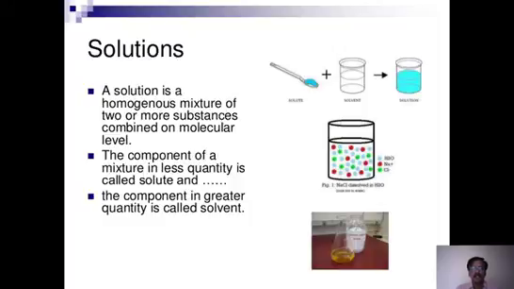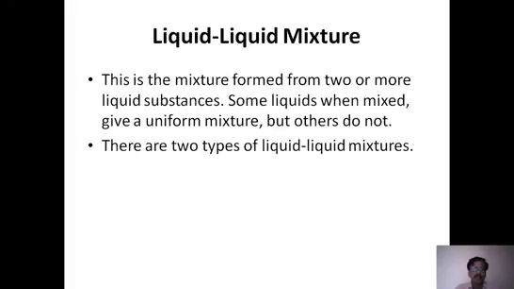We already know the solids, liquids, gases, the different states, so we can have a number of mixtures by combining all these. But in this lesson, we are going to cover only liquid plus liquid mixtures, not others. So we are covering only liquid mixtures, formed by the combination of two liquids.